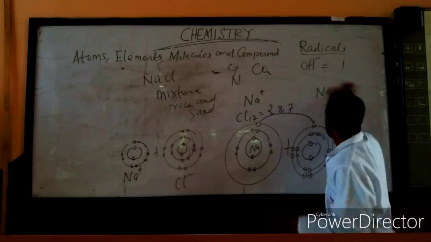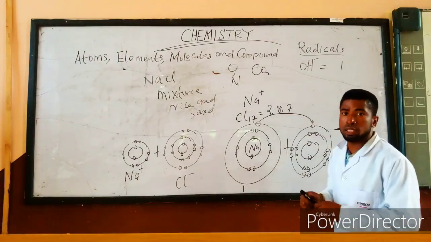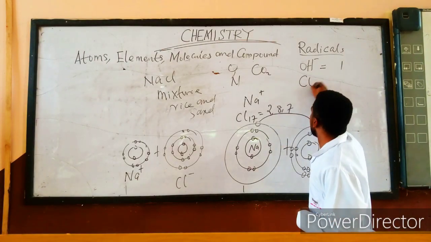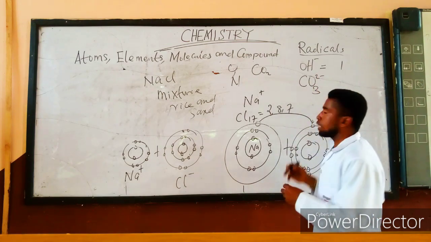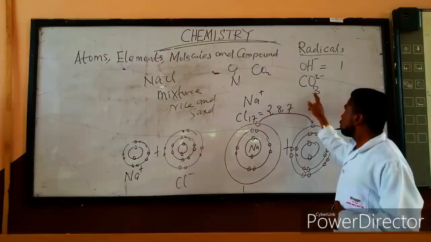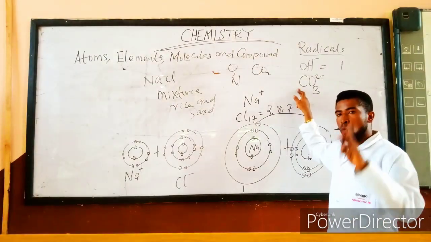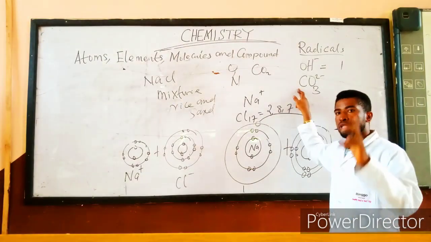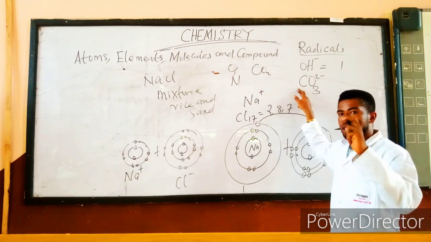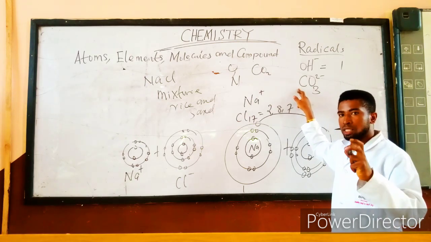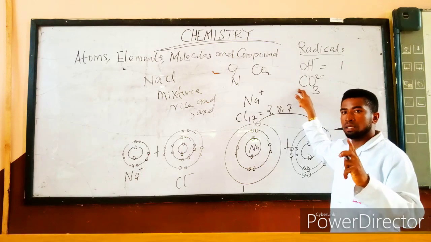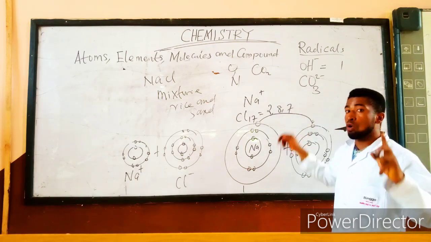Now, another radical we have to look at is the CO3 radical. We call it trioxocarbonate radical. In chemistry, 1 is mono, 2 is di, 3 is tri, 4 is tetra, 5 is penta, 6 is hexa, and so on and so forth.